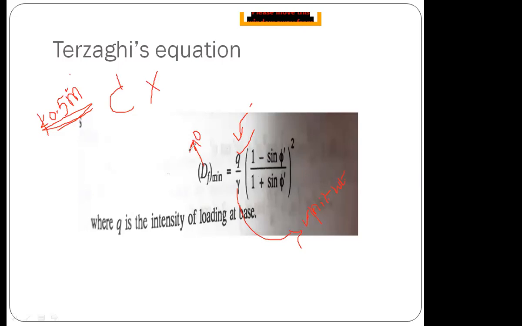If the depth of foundation is 0, what happens to the intensity of loading, or what happens to the bearing capacity of soil?